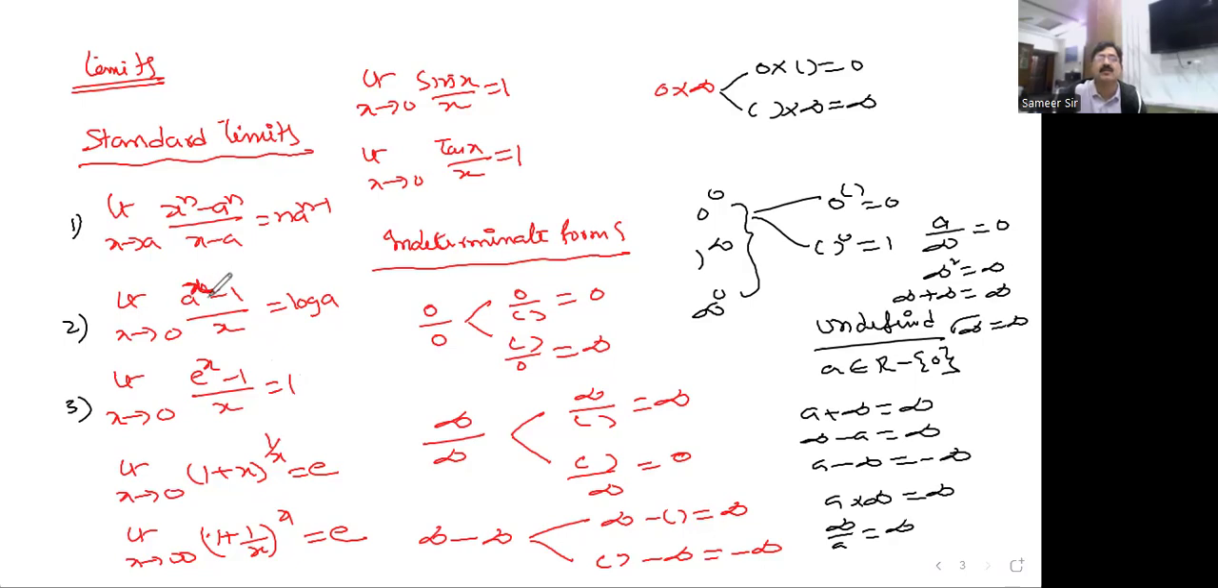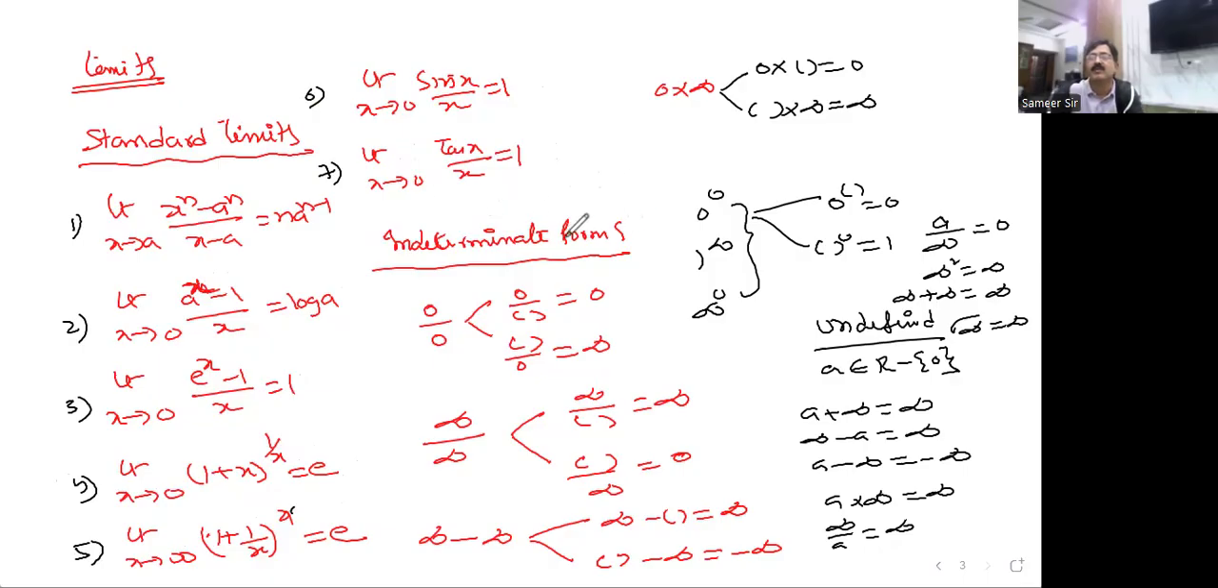Limit x tends to 0, (a to the power of x minus 1) by x is what? Log a. And the fourth one is limit x tends to 0, (1 plus x) whole to the power of 1 by x is e. And the fifth one is limit x tends to infinity, (1 plus 1 by x) to the power of x is e. And the sixth one, limit x tends to 0, sin x by x is equal to 1. And limit x tends to 0, tan x by x is also what? 1. How many standard limits are there? Means 7 standard limits.